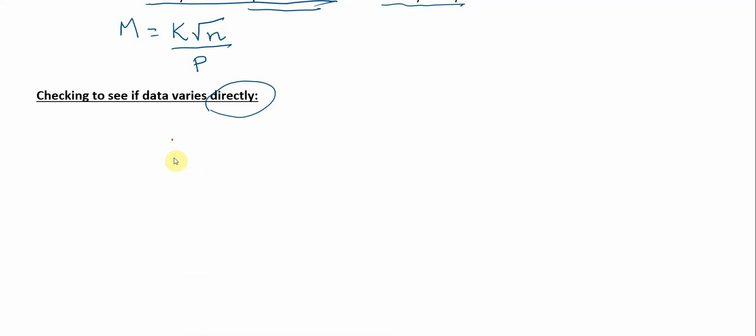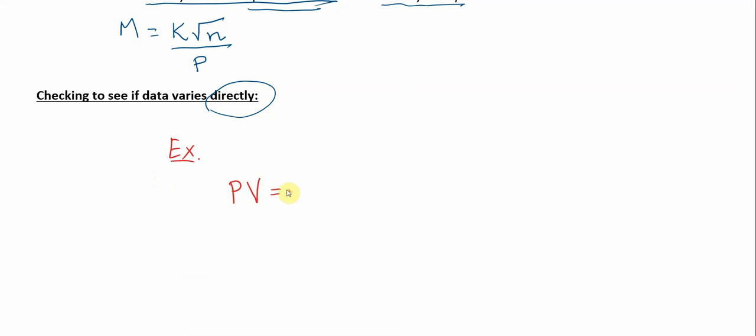When we return in class, I'll be happy to check your answers for you. What is of the utmost importance here is that you can identify data that varies directly, even if you can't articulate it yet. I will help you with that. Here's an example for you to think about. Here's one that you may be familiar with.